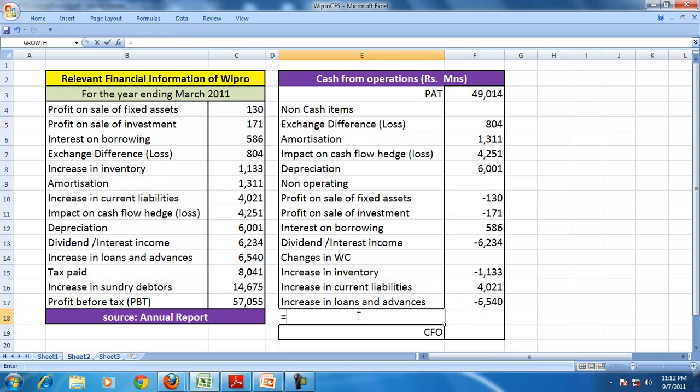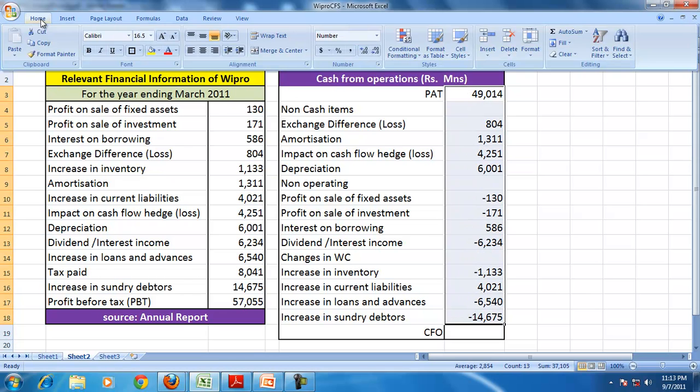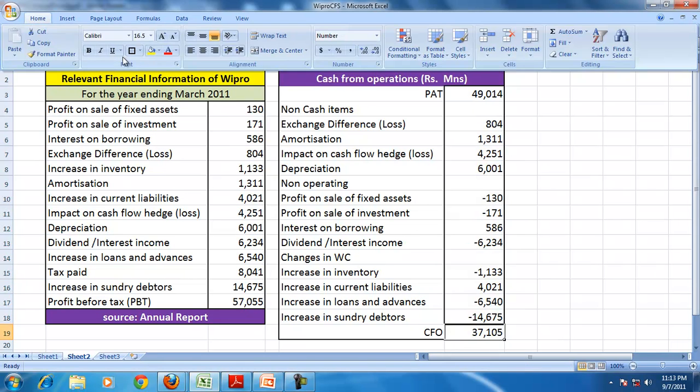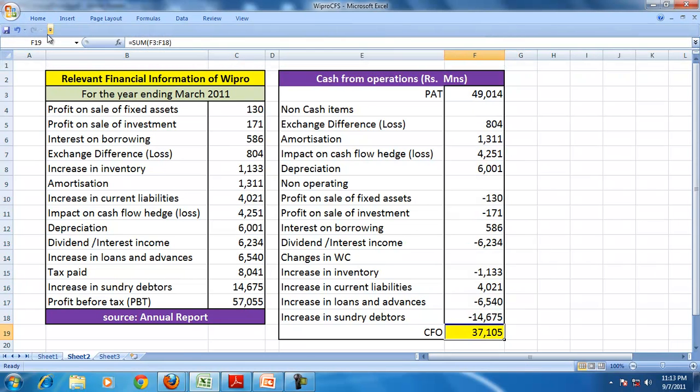Increase in sundry debtors means selling goods on credit, so you are not getting that much cash, and since you're not getting the cash, that has to be deducted. If you make all these adjustments together, you get the cash from operations, which is given in the cash flow statement.